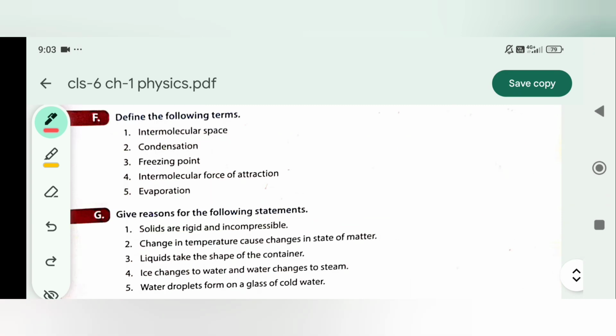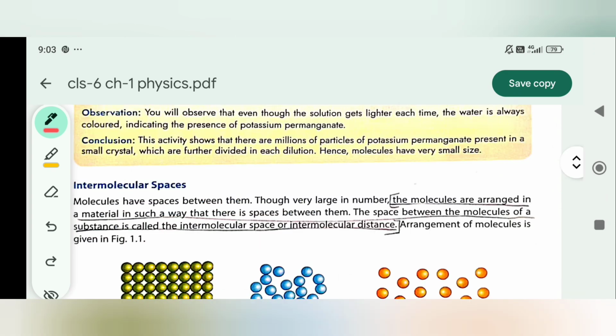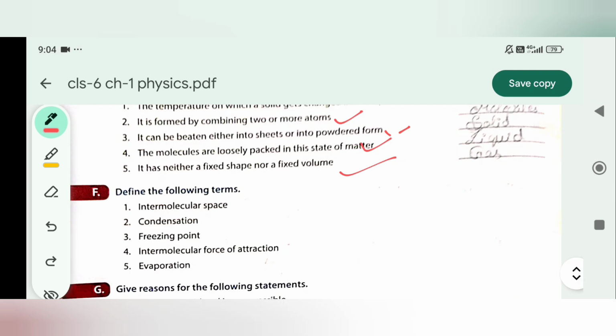Define the following terms. Intermolecular space. So the molecules are arranged in a material in such a way that there is a space between them. Space between the molecules of a substance is called the intermolecular space or intermolecular distance. This is F1. Next, condensation.